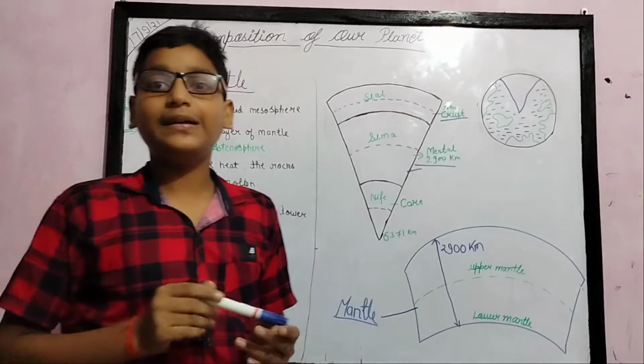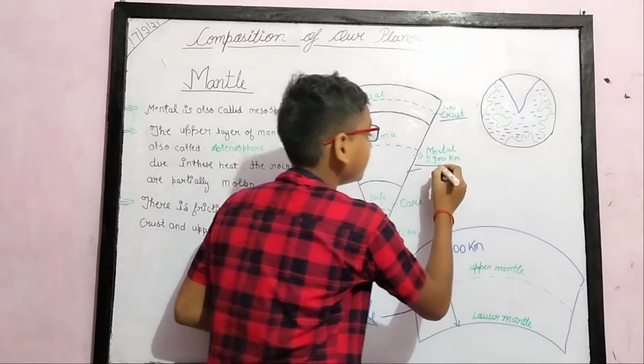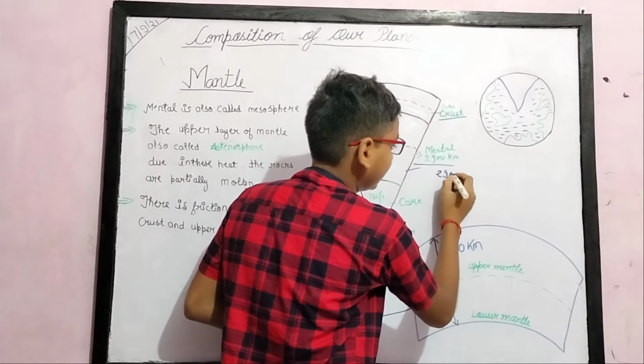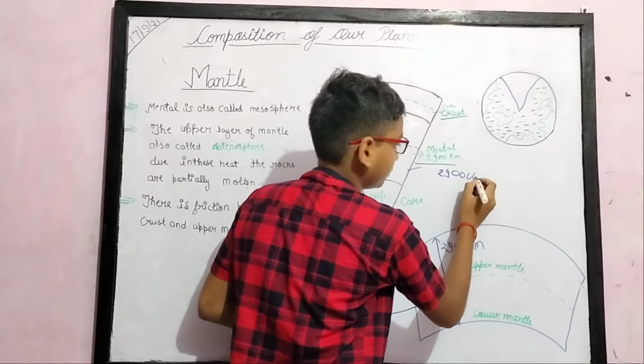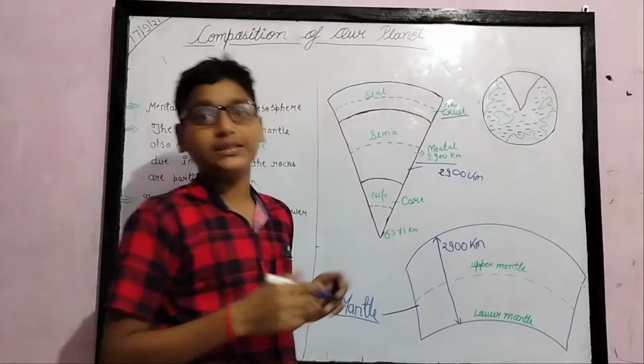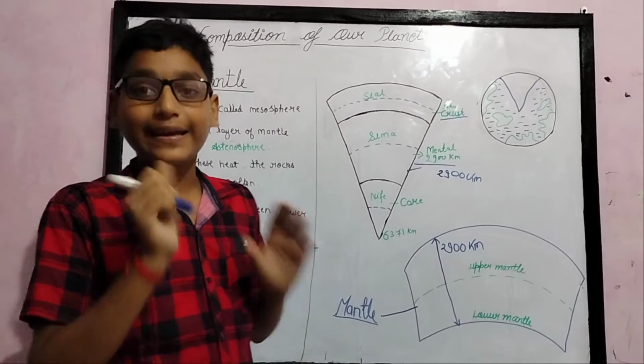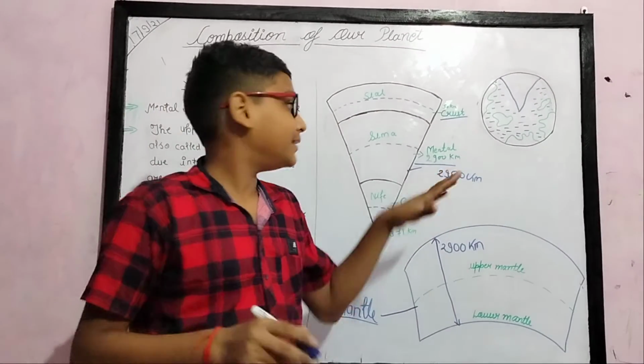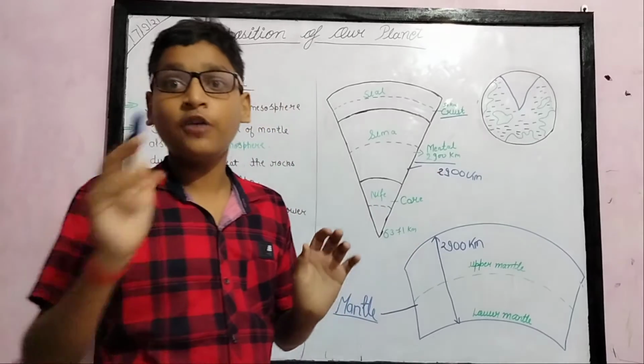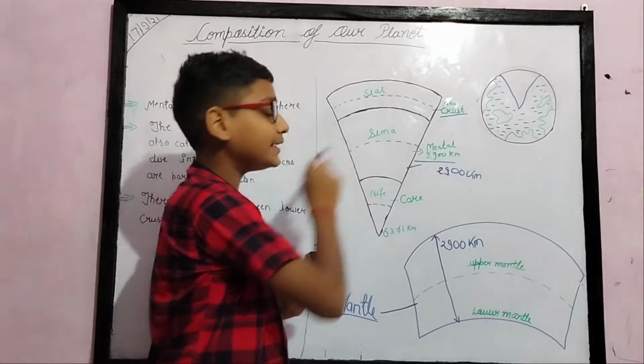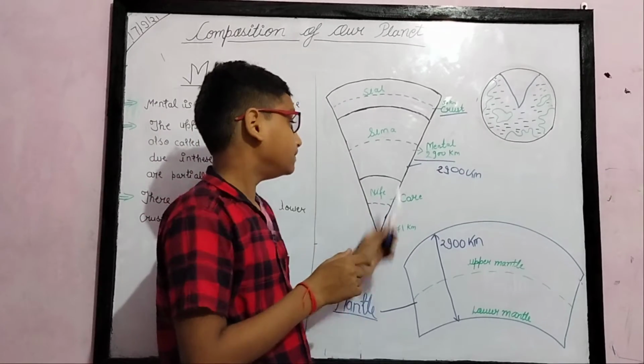The thickness of the mantle is 2,900 kilometers, which is the thickest part of the earth. The mantle takes up 80% of the earth's volume.